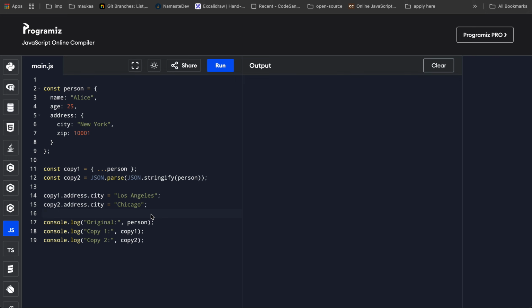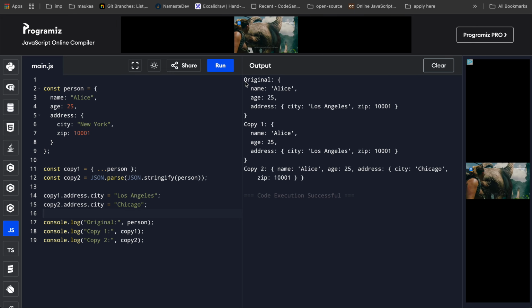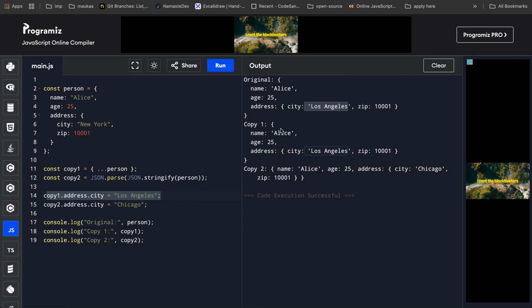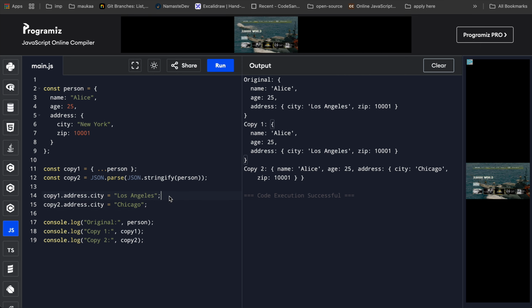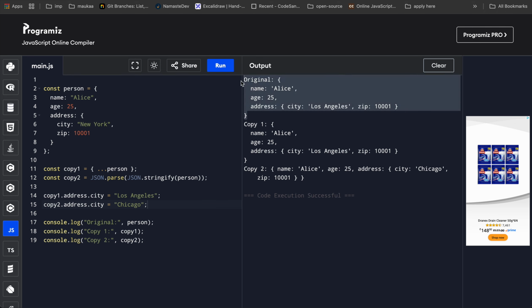Okay, I hope you tried from your end. So let's check the output. This is our original object. As you can see, in copy 1 we changed the city in the address to Los Angeles, so it affected the original object. But as you can see, we created a nested object also. It doesn't affect the original, it only affects copy 2 that we created.